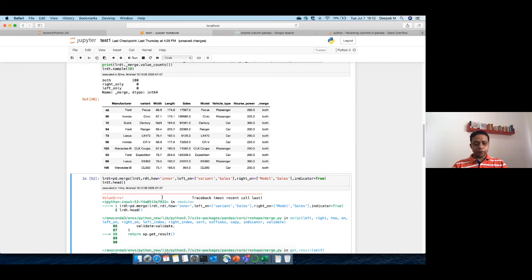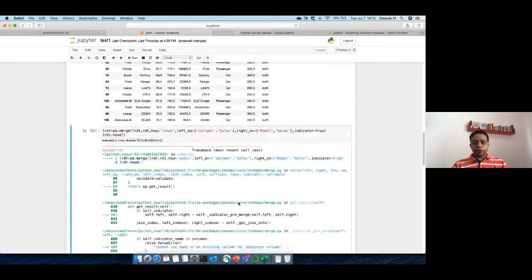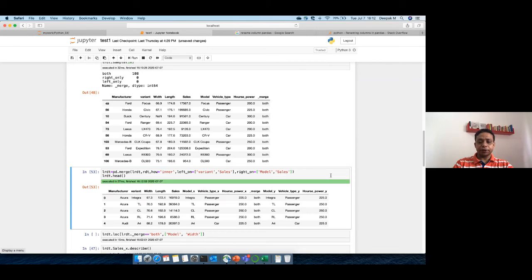Again some error: I cannot use the name of an existing column for an indicator column. Because this underscore merge is already there, so let's not take it. We have to rename that again and use it, because that is the name it creates by default. So now you can see we have merged RDT again to this merged data set, and it has created all those columns with a suffix. Wherever the name was common, it has created X and then Y like this. So whenever you have to merge more than one data set, you have to do it twice like that. If you want to do multiple, you will do it this way.